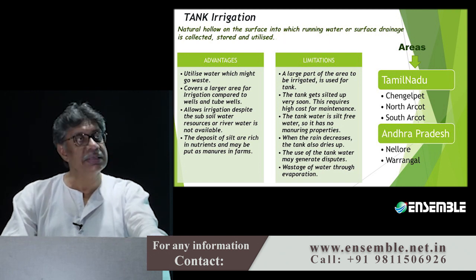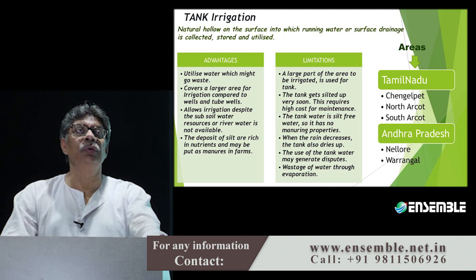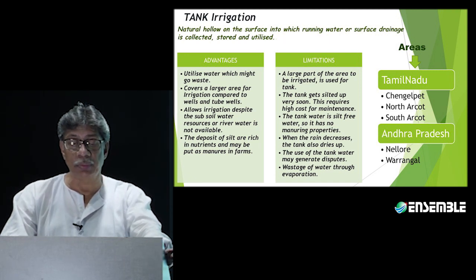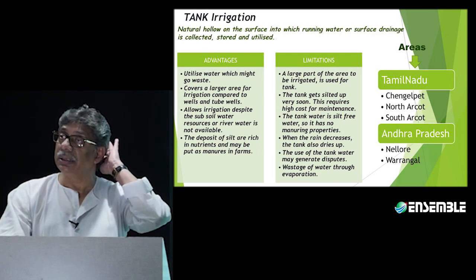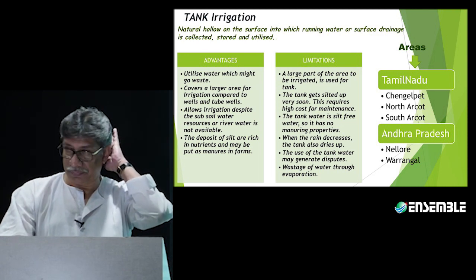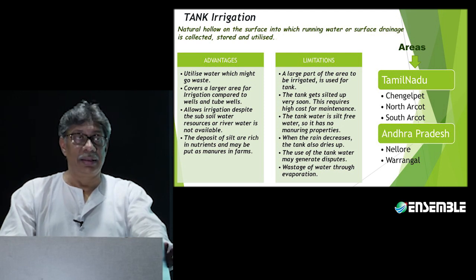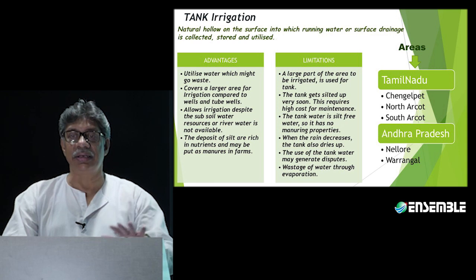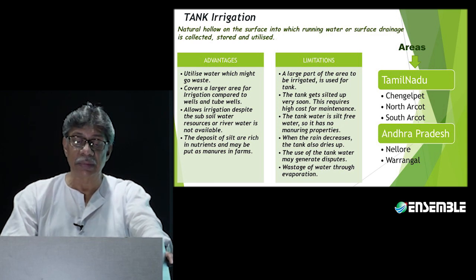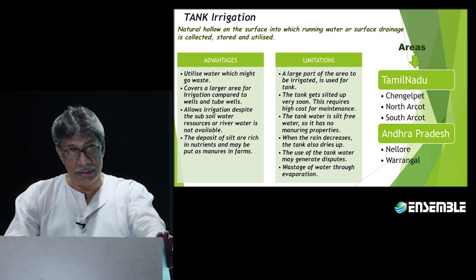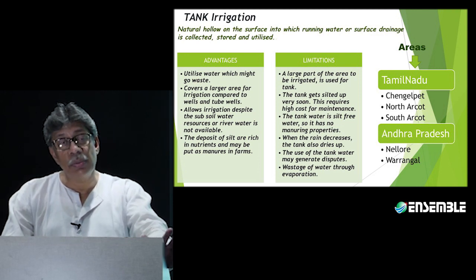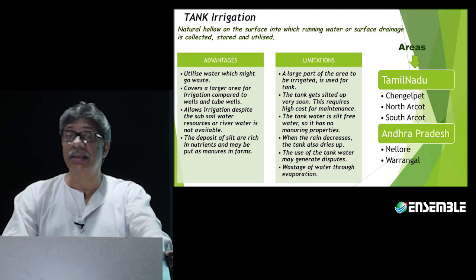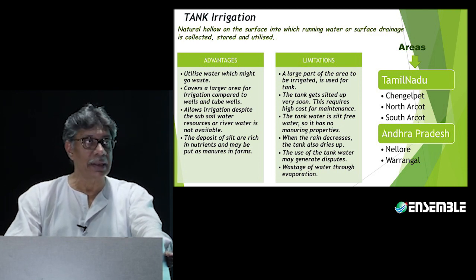The limitation in this case is that tanks get silted up pretty quickly, and when they get silted up quickly, they require to be maintained, they require to be dredged. That's one. Of course, the water is silt free, so it does not have as much manuring property as the canals of North India may have.